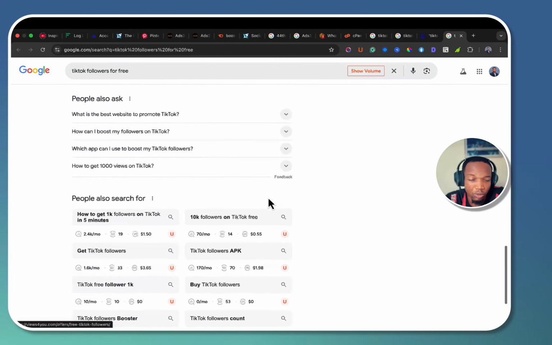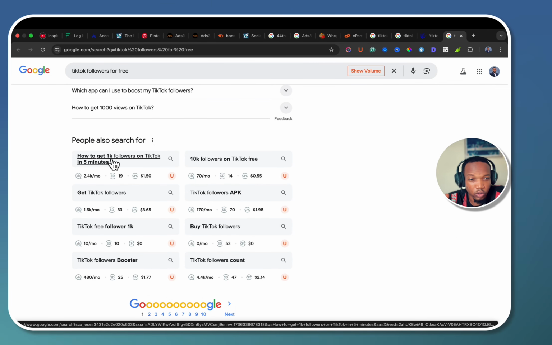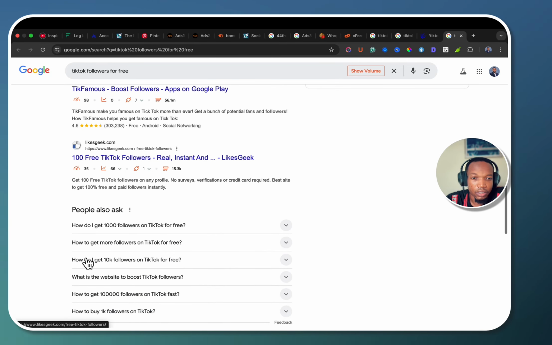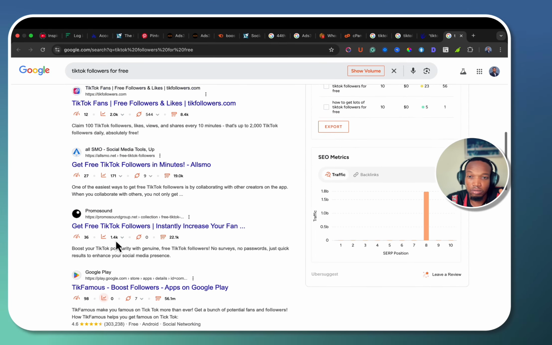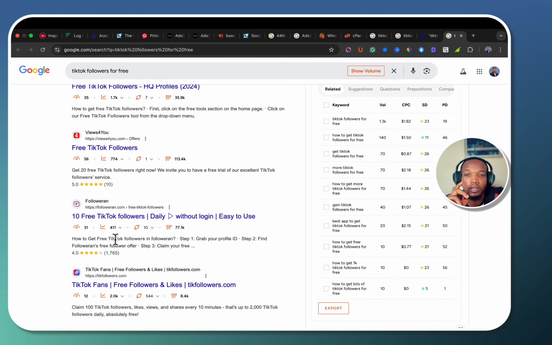It's going to be pretty simple. I'm just going to use this, how to get 1K followers on TikTok in 5 minutes, and I'm just going to explain what TikTok is, the advantages of getting TikTok followers, the opportunities there are in TikTok at the moment, how you can leverage your TikTok followers. Just add beef to the content, so you just go and start writing straight up.